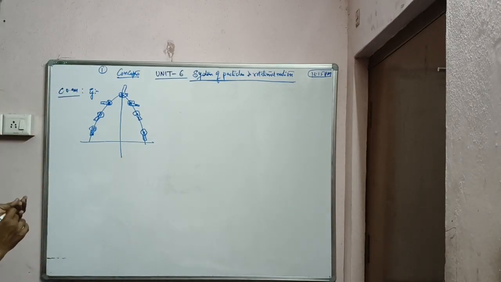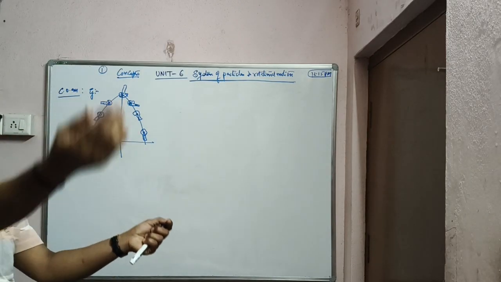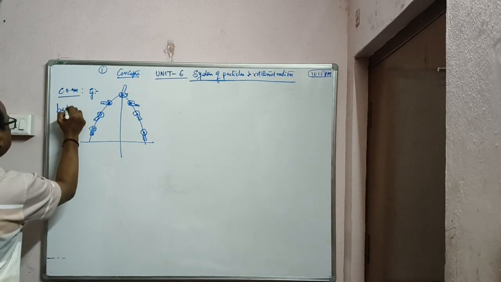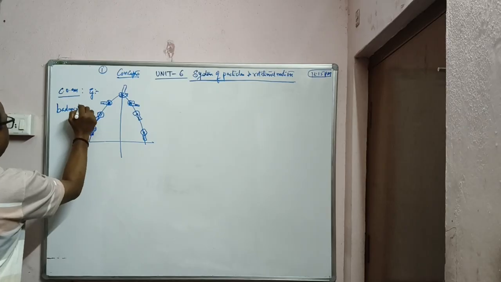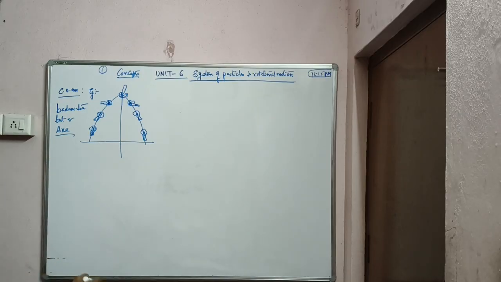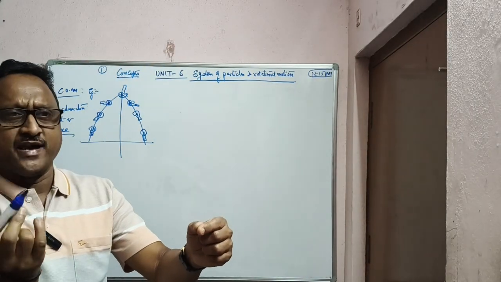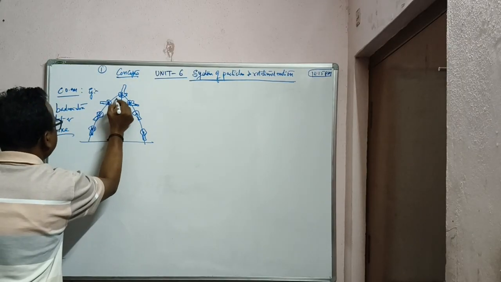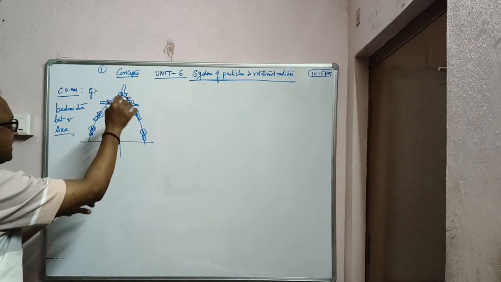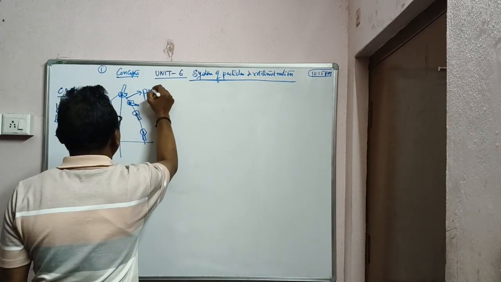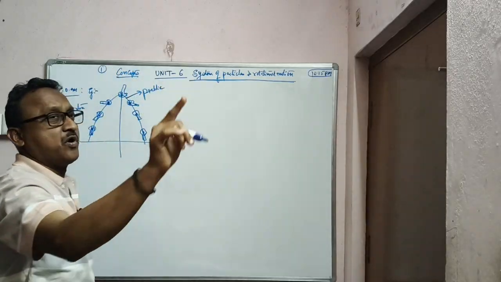You can see, when the body is thrown vertically upwards, a badminton bat or an axe, it goes in a different fashion, but there is a fixed point in it which makes the path parabolic. That fixed point is called the center of mass.